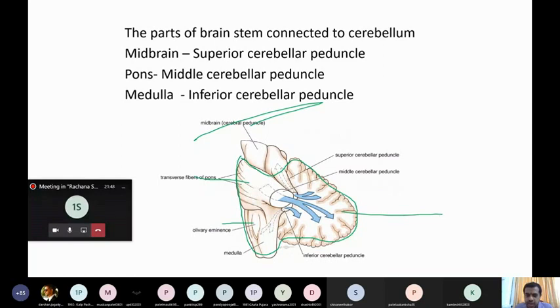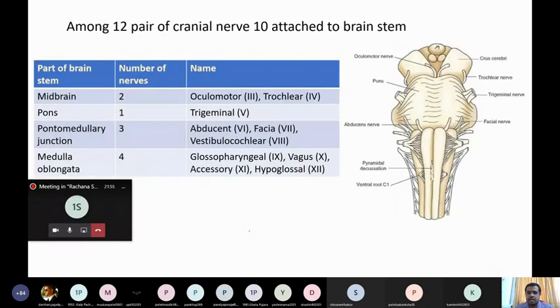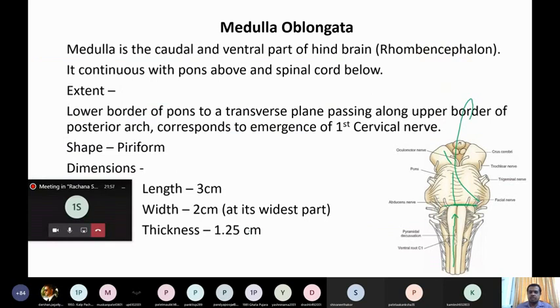Now the lowermost part is the medulla oblongata and it is in front, anteriorly. So it is the caudal and anterior part of the hindbrain. It continues with the pons above and spinal cord below. You can see here above it continues with the pons, whereas below it continues with the spinal cord.